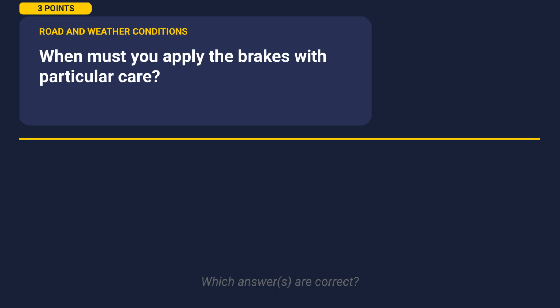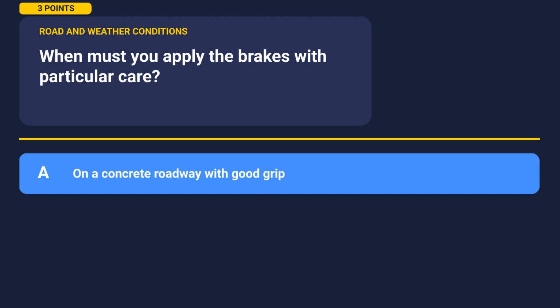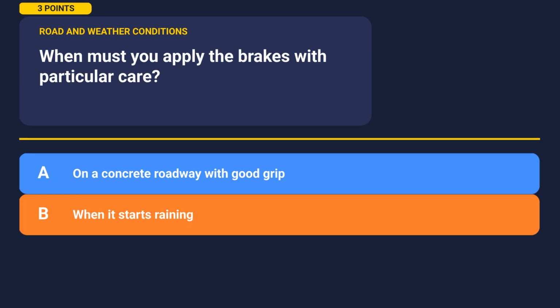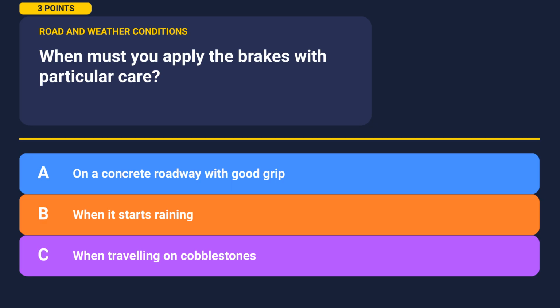Alright, next question. When must you apply the brakes with particular care? Take a moment to look at the options. Option A. On a concrete roadway with good grip. Option B. When it starts raining. Option C. When traveling on cobblestones. If you need a moment, pause the video now. Ready? Let's reveal the answers.